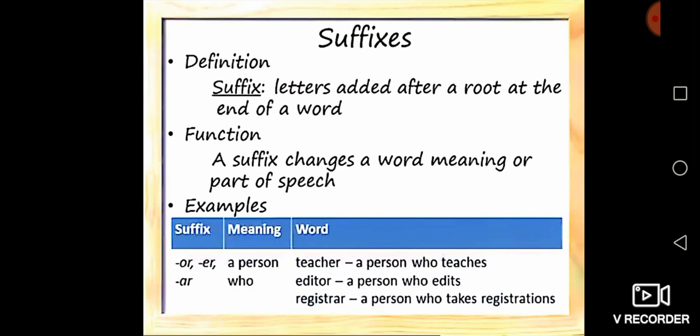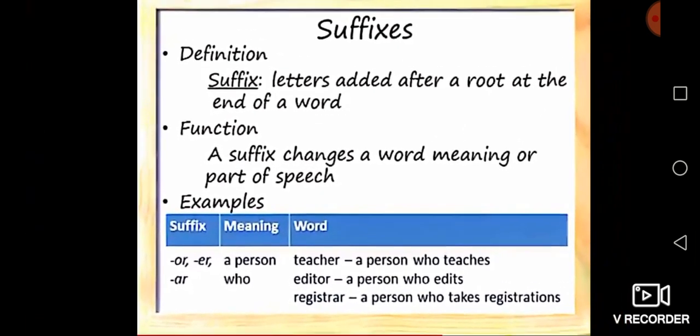I say one important point. Listen carefully. Suffixes and prefixes sometimes also work with nouns, adjectives, adverbs and also antonyms. You should understand suffixes and prefixes also work with nouns, adjectives, adverbs and also antonyms. Did you understand? Yes.